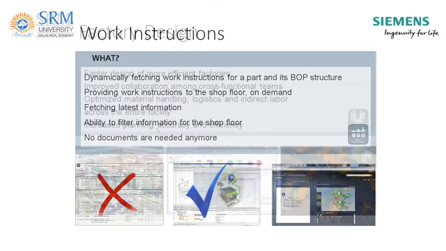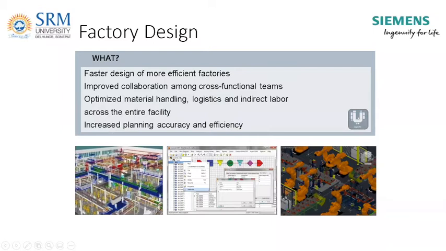So for factory design, this is the factory layout. This Factory CAD is also available. Faster design, because you can visualize a complete plant in a 3-dimensional way. Then improved collaboration among cross-functional teams because of this common access to the data. Then optimized material handling, logistics, and indirect labor. You can avoid last minute changes, which are very expensive and very difficult to do. So by using these tools, we can make these changes and validate them beforehand, before the construction actually starts.